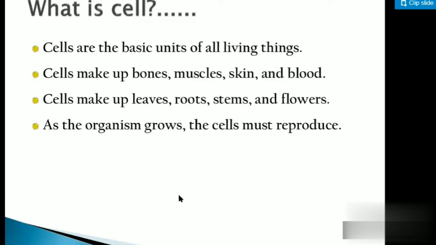All the living organisms are made up of cells, and a group of cells will form tissues like bone, muscle, skin, and blood. Okay, so these are the organs, and the organ is a group of tissues, and the group of tissues is made up of cells. Cells make up leaves, roots. We think that only living organisms that can move are made up of cells. No, the plant is made up of cells. They are not able to move, but they are considered as living organisms, and they are made up of cells.